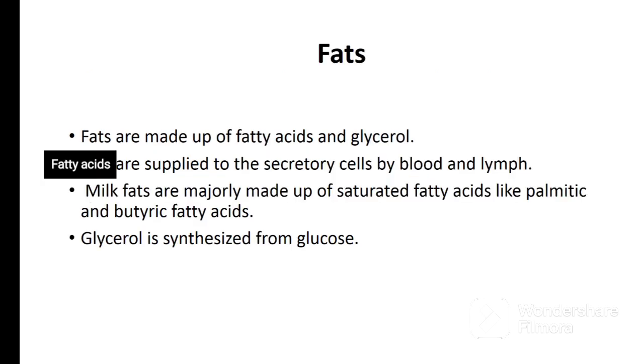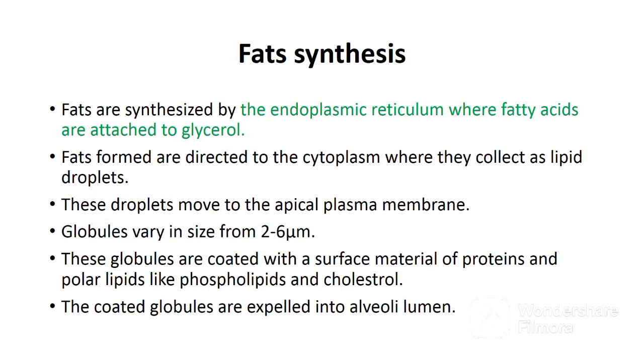The next milk component is fats. Fats are made up of fatty acids and glycerol. Fatty acids are derived from the feed and supplied to secretory cells by blood and lymph. Milk fats are majorly made up of saturated fatty acids like palmitic and butyric fatty acids. Remember, saturated fatty acids are fatty acids that do not have a double bond, while glycerol is synthesized from glucose.